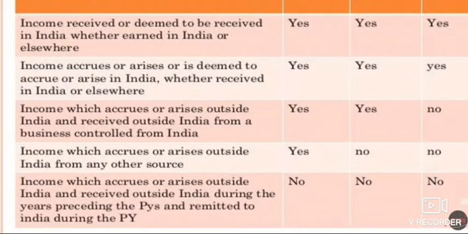Now, income is accrued or arises outside India. The income is accruing outside India, you are receiving it also outside India during the years preceding the previous year, and you are getting it in India during this year, then that income will not be a taxable income for any of the persons. It means that if you have received the income in the previous years and you are now getting it in India in this year, then that will not be considered taxable income for all the categories. So like this we have to decide whether any income will be a taxable income for this year or not.